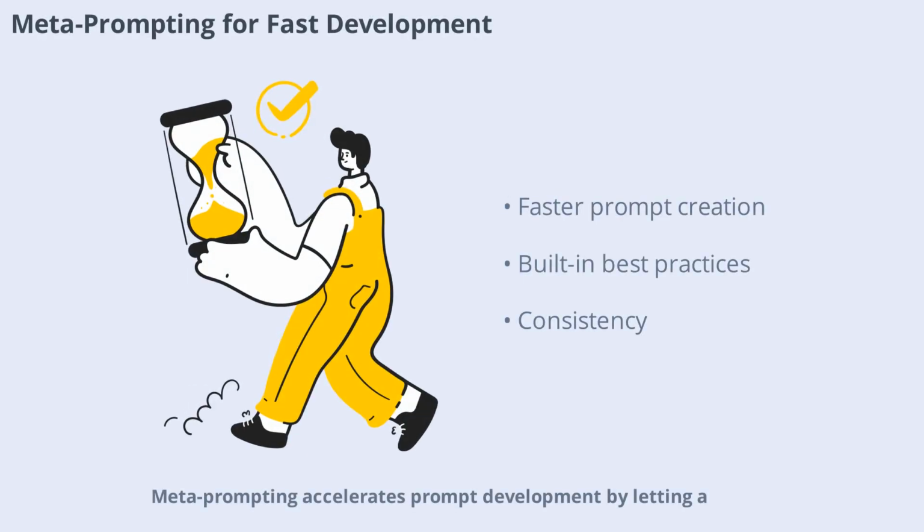Metaprompting accelerates prompt development by letting a capable model generate optimized prompts for you. You describe the task, and the system outputs a ready-to-use template with best practices built in. This saves time, reduces errors, and ensures consistency across your AI applications.